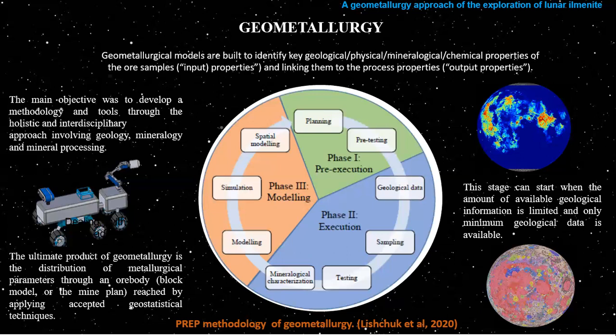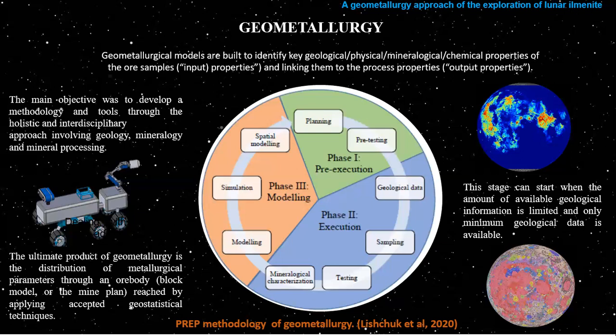So geometallurgy is the way to build models based on identifying key and strategic mineralogical properties of the ore samples and linking them to predict the metallurgical response.